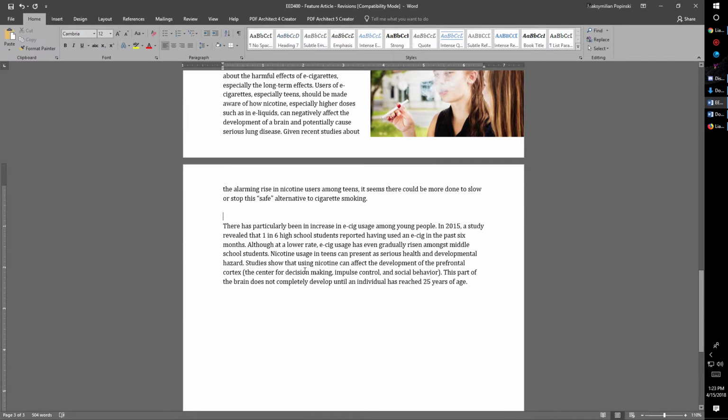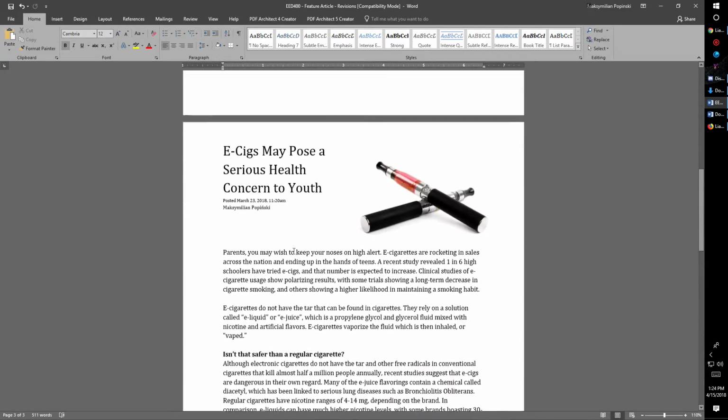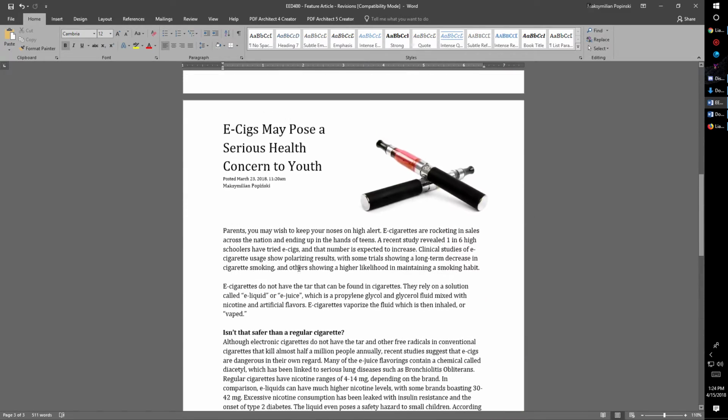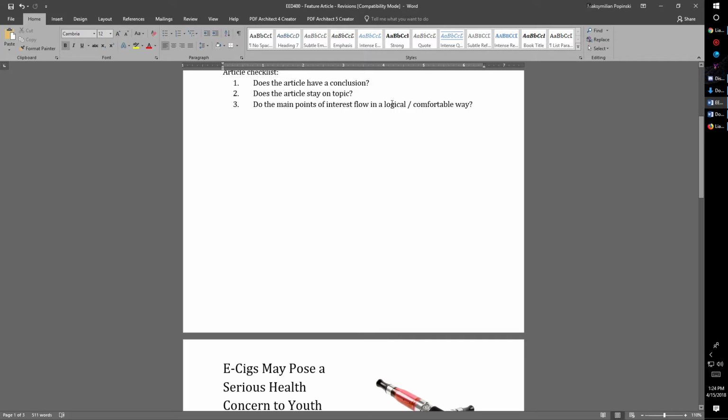And finally, with my conclusion and also my last talking point, it talks about the increase in e-cig usage among young people and also how nicotine usage in teens can have adverse developmental effects. So, a question that the reader might have, especially if it's a parent, is how might my kids be at risk?